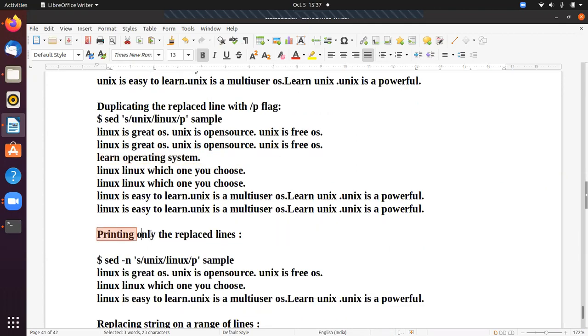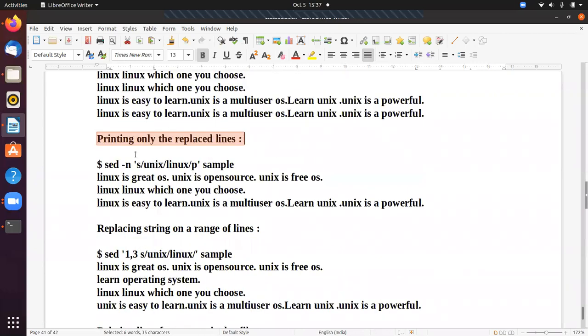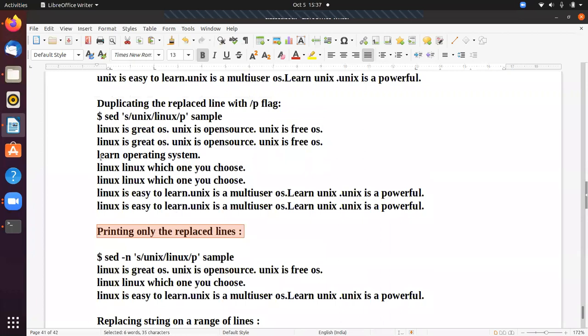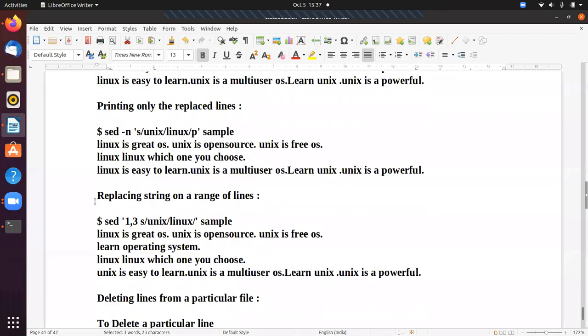So next, printing only the replaced lines. In this example, only lines 1, 3, 4 are replaced. So it displays only lines 1, 3, 4. The second line, learn operating system, was not displayed here. So the next one is replacing the string on a range of lines. So 1 comma 3 means the Unix is changed in lines 1 to 3 only. So it is not applied from the 4th line.